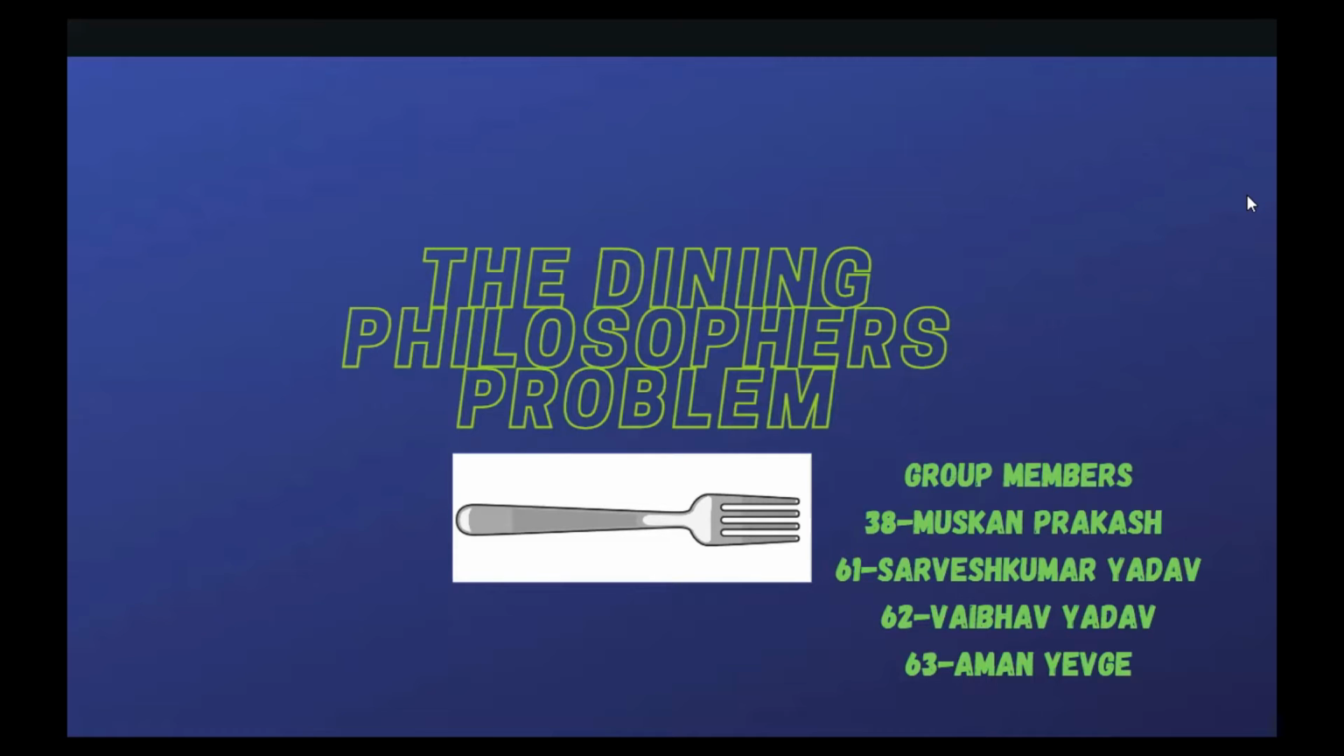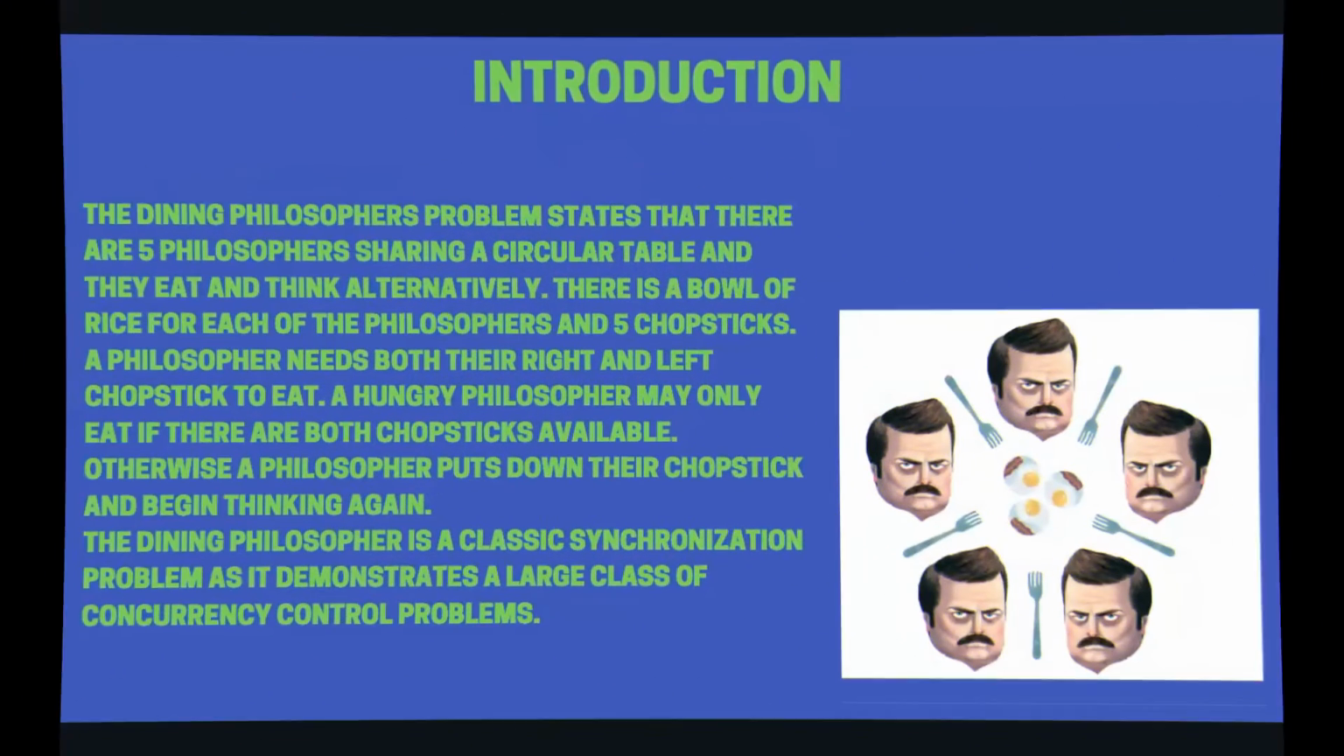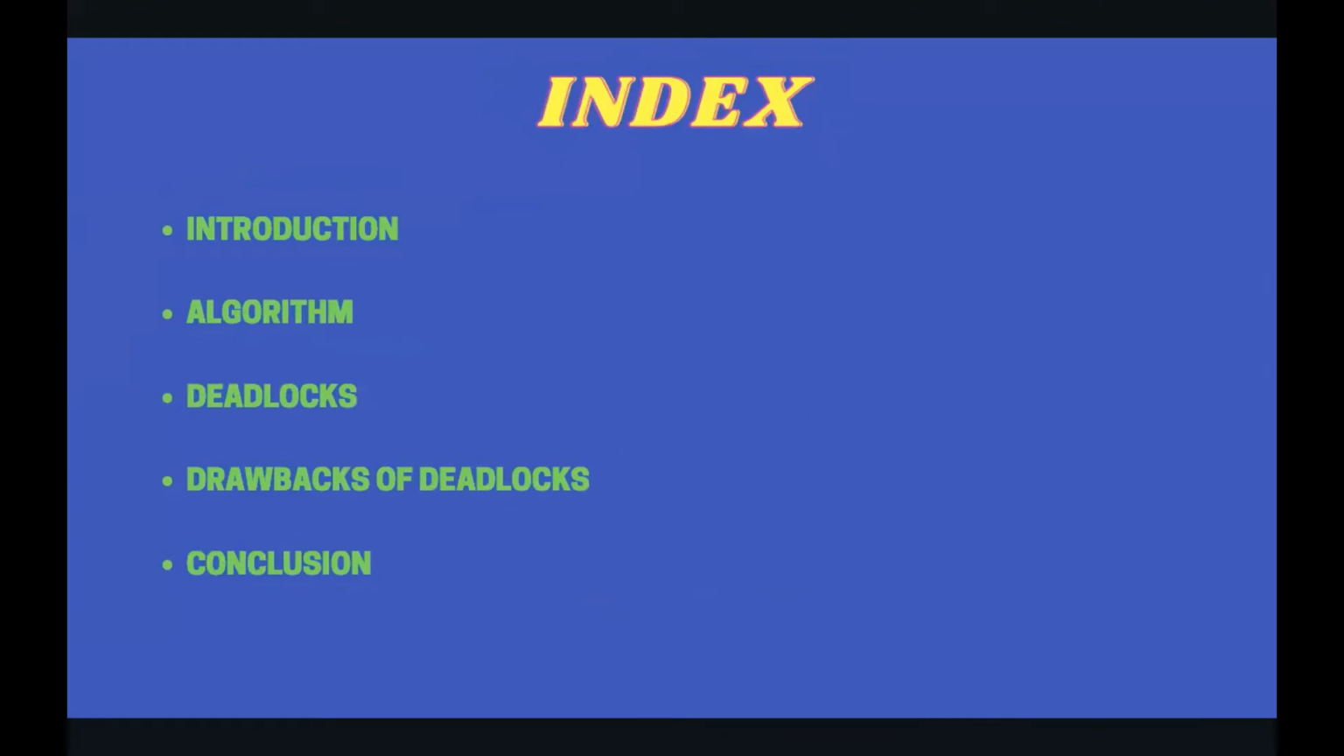I am Muskan Prakash, roll number 38, and today my teammates, roll number 61 Sarvesh, roll number 62 Vaibhav, and 63 Aman, and I will be presenting on the topic Dining Philosopher's Problem. The topics we are covering in this PPT are introduction, algorithms, deadlocks, drawbacks of deadlocks, and winding up with